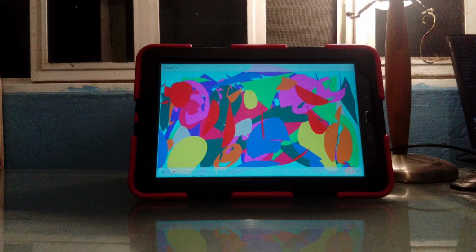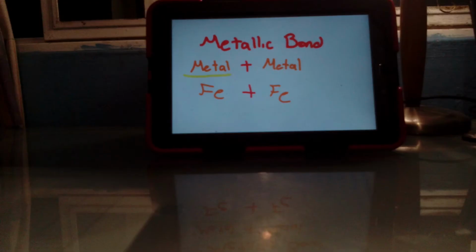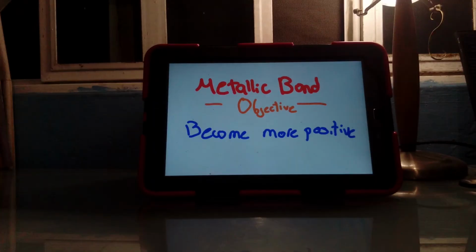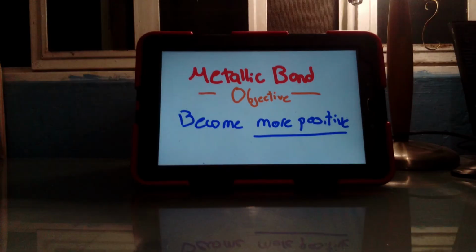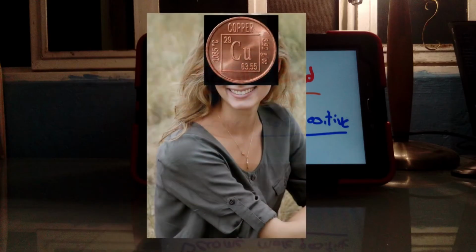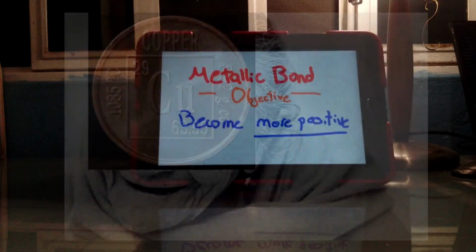And finally, we have the last one. Today I'm talking about the metallic bond. The metallic bond is going to be really interesting. In this case, it's going to happen with metals and metals. The objective in this case, different from the others, is to become more positive. Even if the metals are positive without having this metallic bond, they want to become more positive. They're going to be very good people, very positive, with a good life for the future.